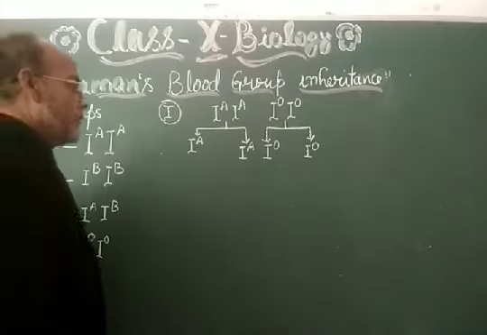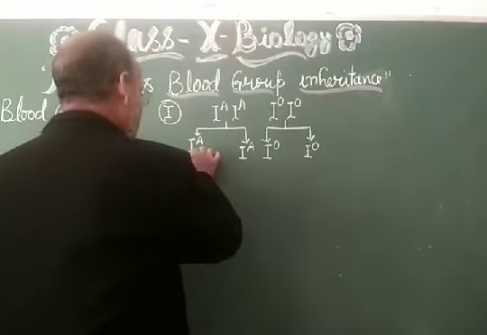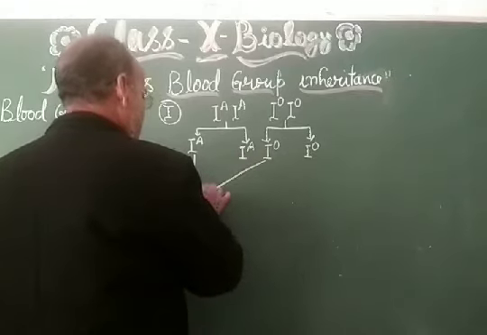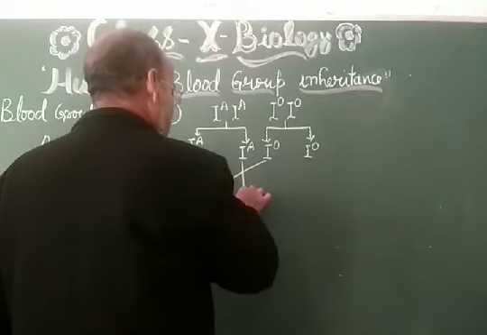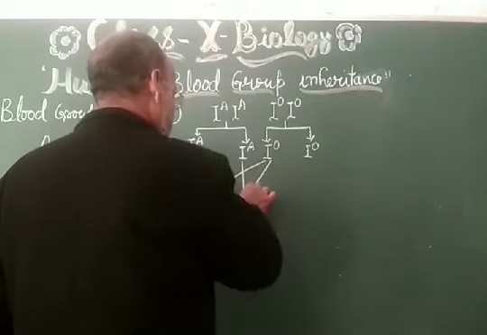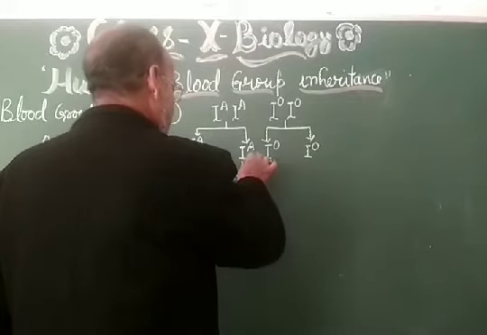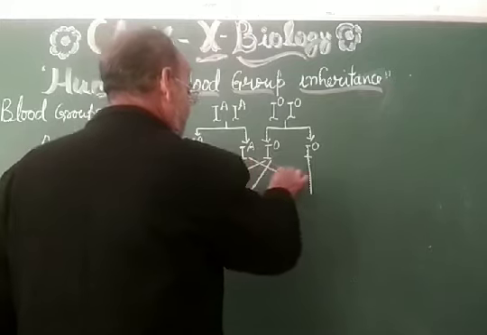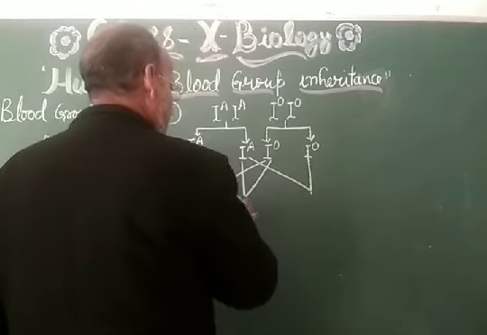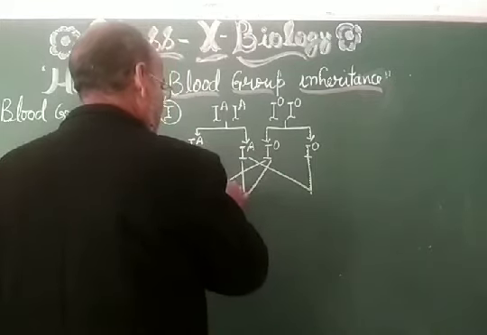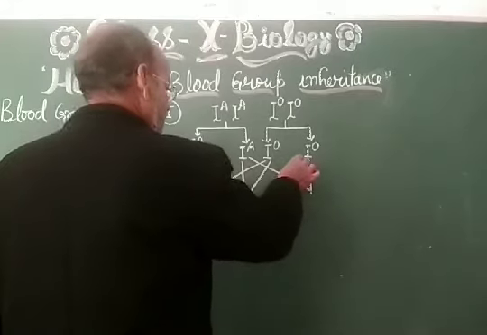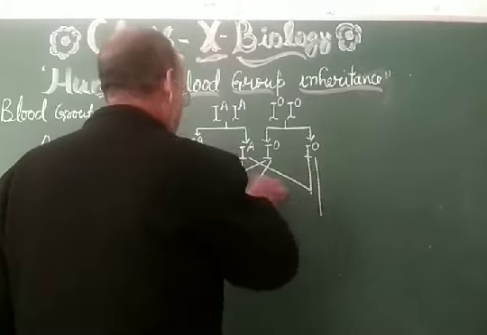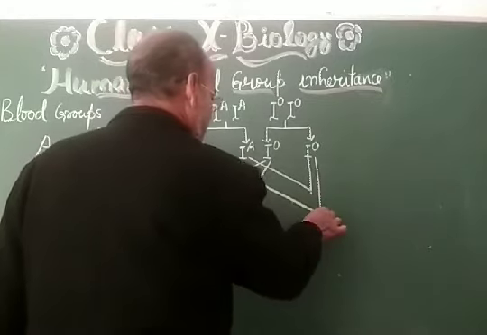Then as per the cross rule, as per Mendel's rule, what is going to happen? You have to see this one with this one, and this one with this one.